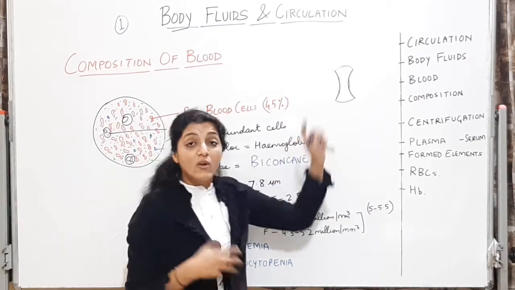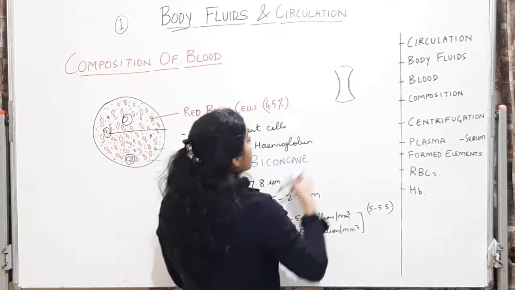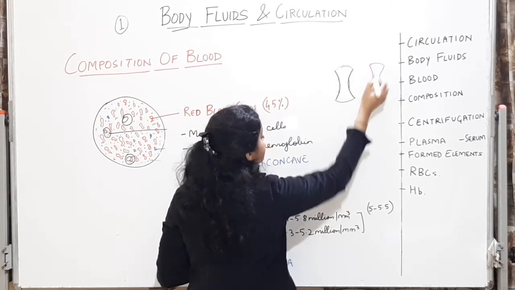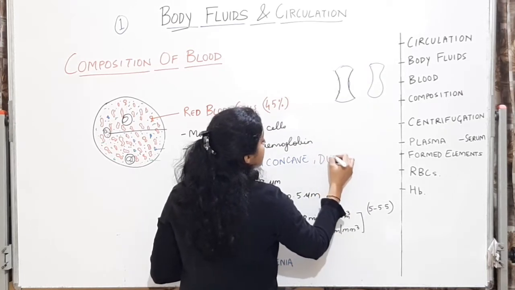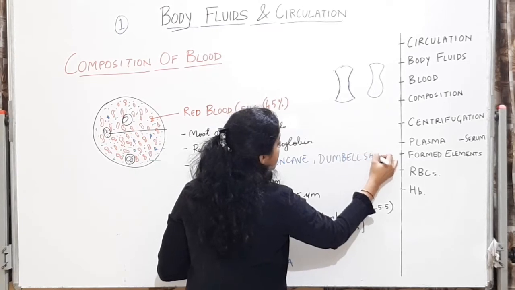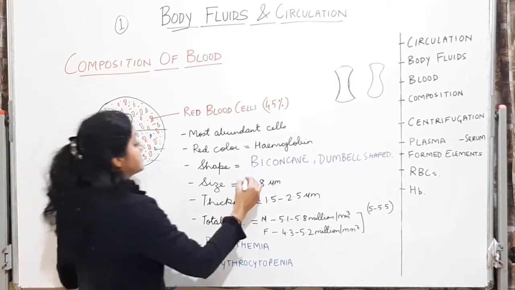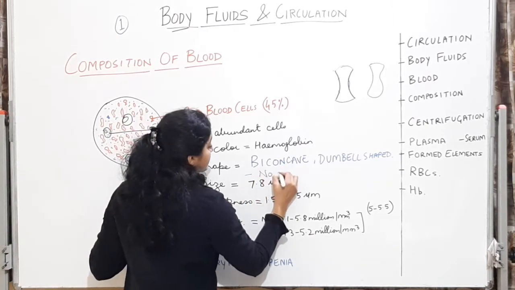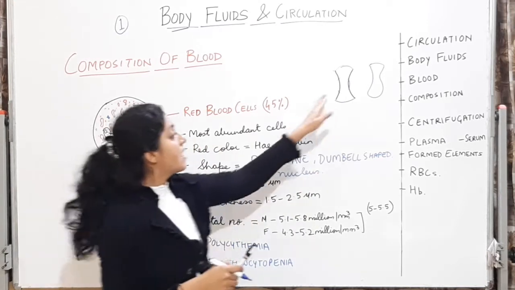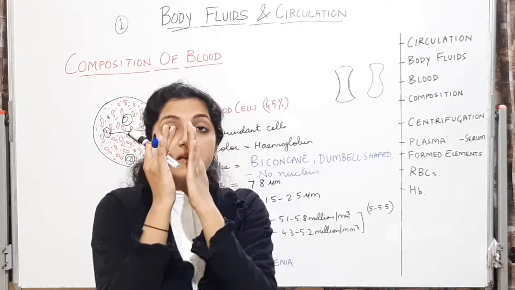Now, just correlate. What structure does this look like? You will see it's looking like a dumbbell. It looks like the dumbbell we use. So it is also called dumbbell shaped. There is no nucleus. Central area is thin now, reduced.